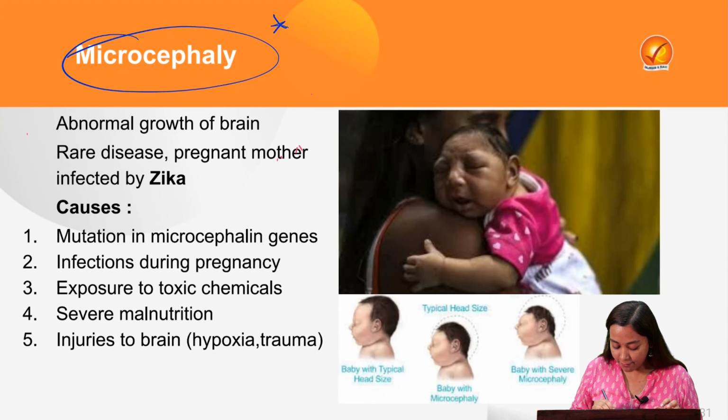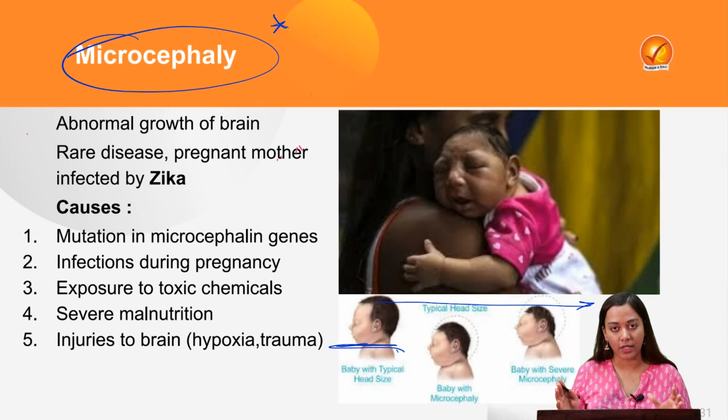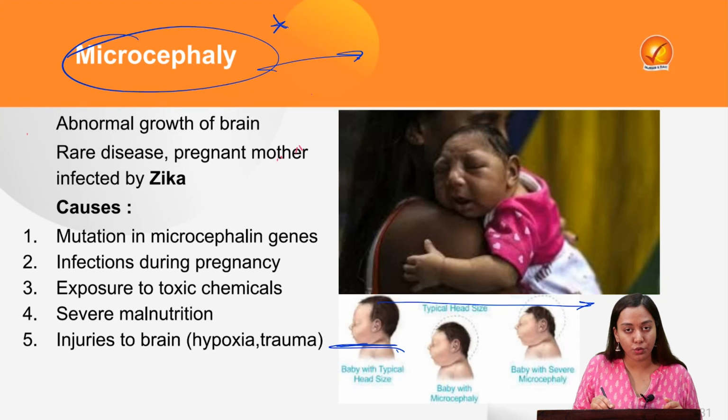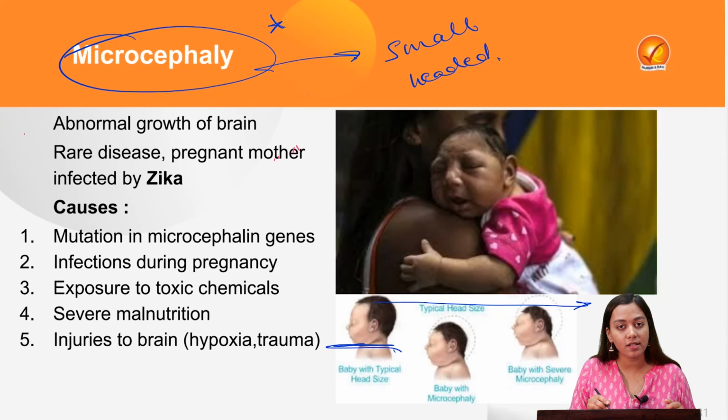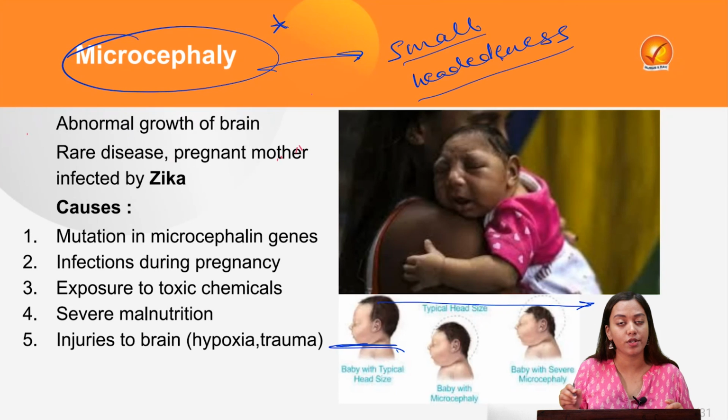As you can see, the development of the brain across age gets halted during the childhood phases only. Therefore, microcephaly can be broken down into two words. Micro means small and cephaly means headed. You must have also heard about encephalitis. So cephal eventually means head only. So this is small headedness. This is a rare disease having many causation factors.